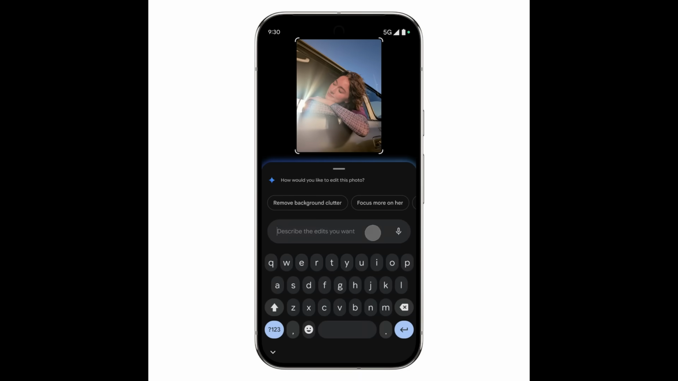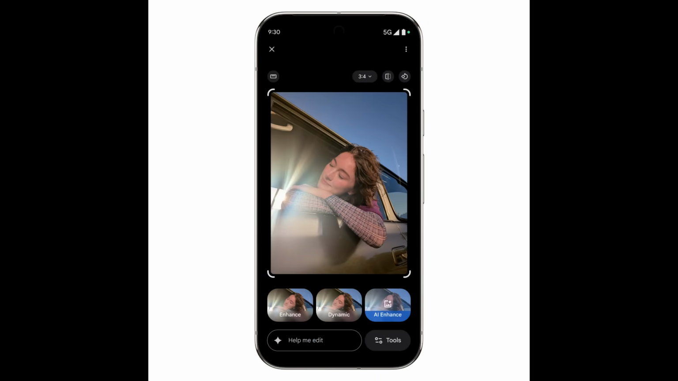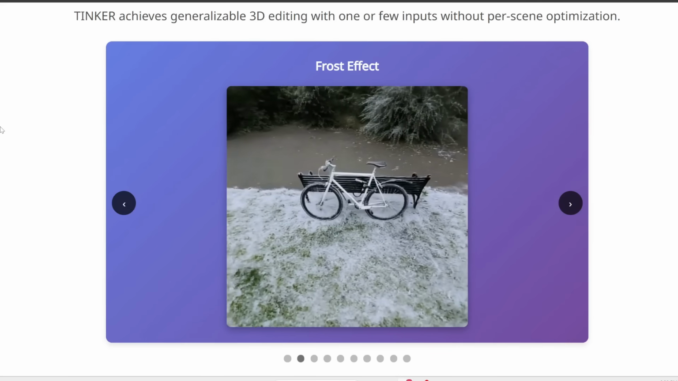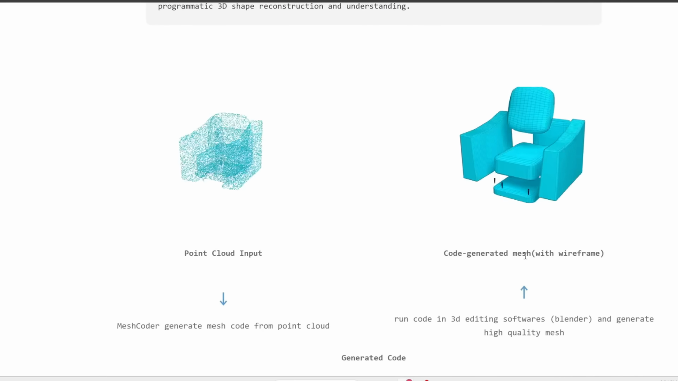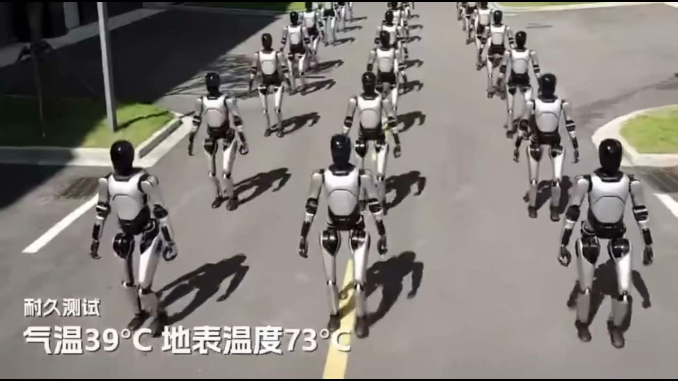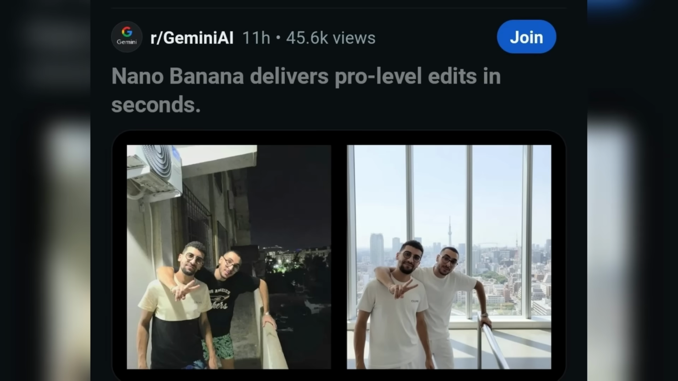Google drops a free AI image editor which is seriously gonna wreck Photoshop. This AI can edit anything in a 3D scene with just a prompt. And then this AI can turn a 3D point cloud into a mesh, which you can edit further in any 3D software like Blender. We already have an army of humanoid robots being mass-produced and a lot more. So let's jump right in.